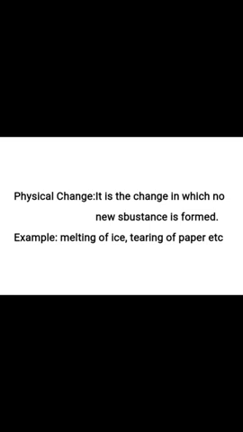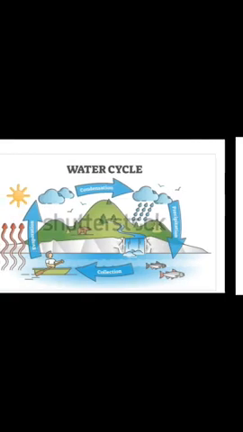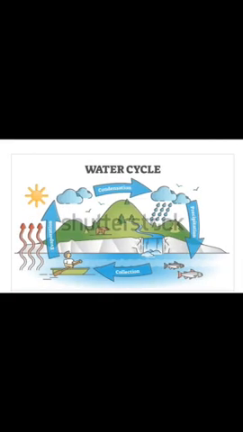Like during melting of ice, constituent particles will remain H2O only. And similarly, in tearing of paper, there will be no change in the composition of paper. Paper will remain paper only. As you observe in the given picture of the water cycle, all the processes evaporation, condensation, precipitation, raining are physical changes, because during these processes water remains H2O only. There will be no change in the constituent particles.